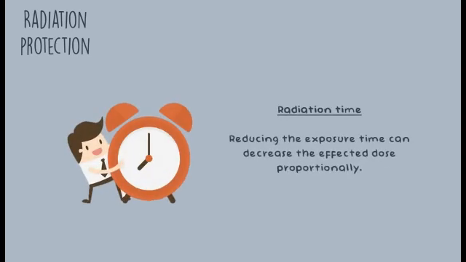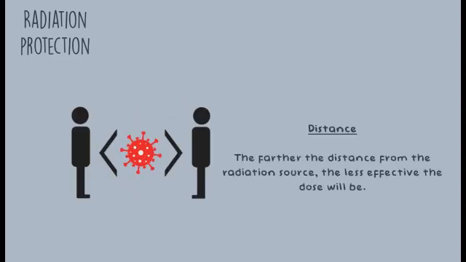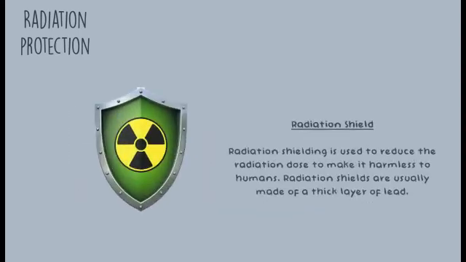Okay, for the last, this is radiation protection. The first is time. Reducing the exposure time can decrease the affected dose proportionally. The second one is distance. The farther the distance from the radiation source, the smaller the dose will be.